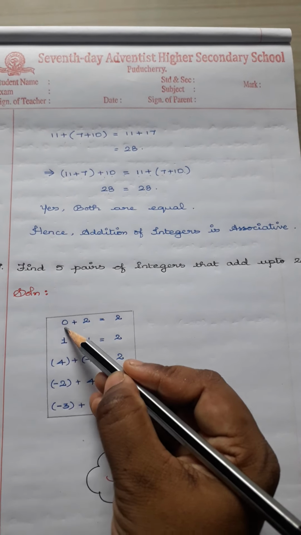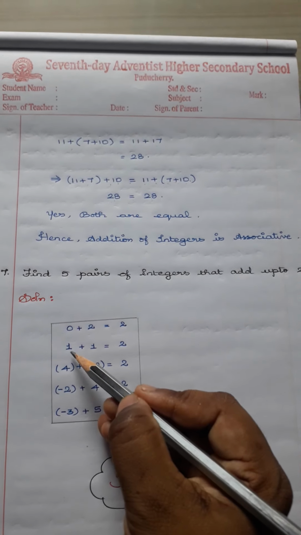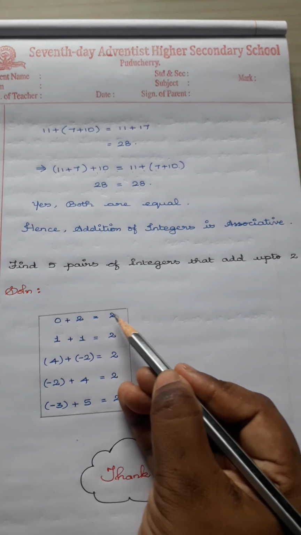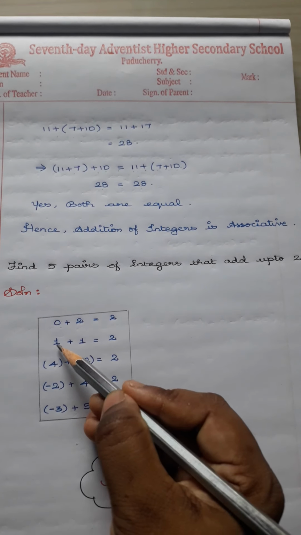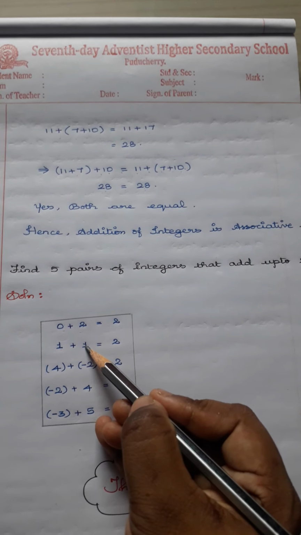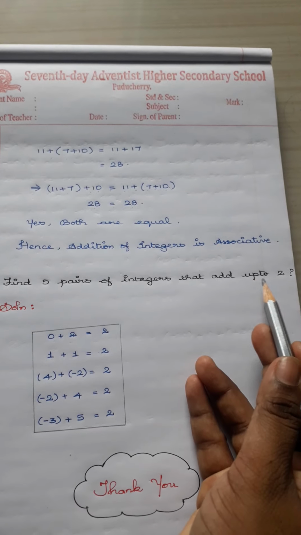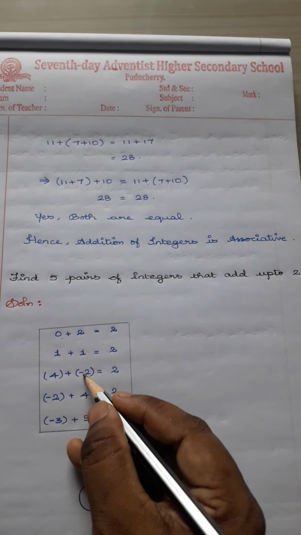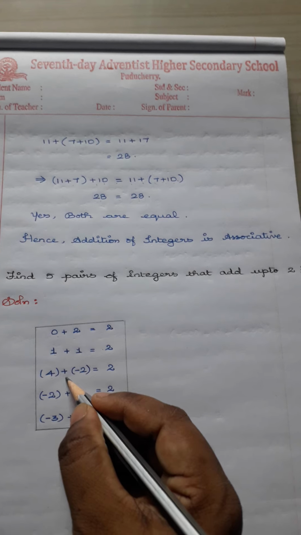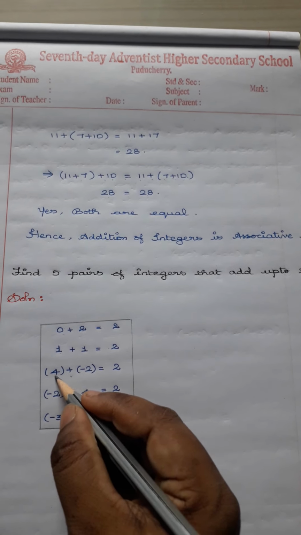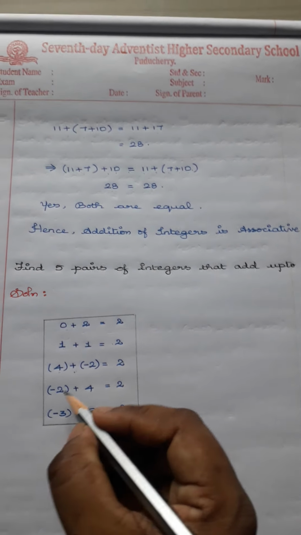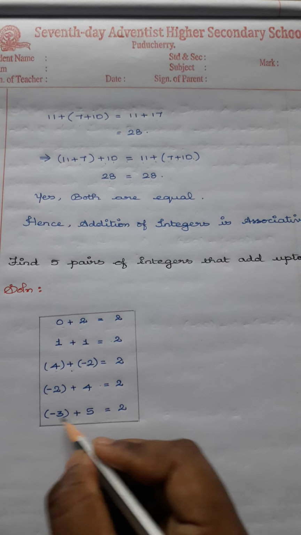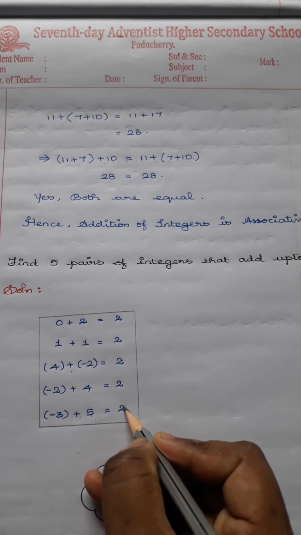Okay, 0 plus 2. When you add 0 and 2, you will be getting 2. When you add 1 plus 1, you will be getting 2. 0 is also an integer, 2 is also an integer. The answer 2 is also an integer. Okay, 1 is also an integer, 1 is also an integer. The answer which they said, we got 2. The same way I will go on with different numbers. Plus 4 and minus 2. The operation is addition of integers. Therefore 4 minus 2, the answer is 2. Again minus 2 plus 4, the answer is 2. Again minus 3 plus 5 is equal to 2.